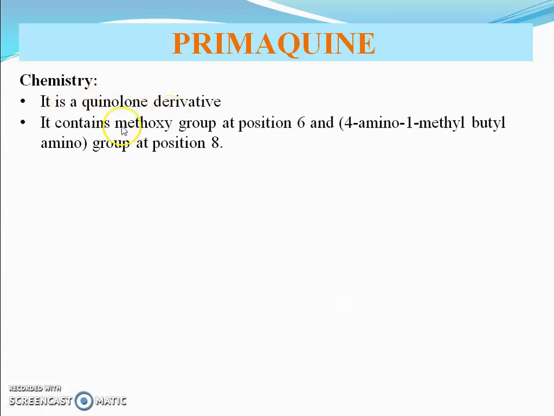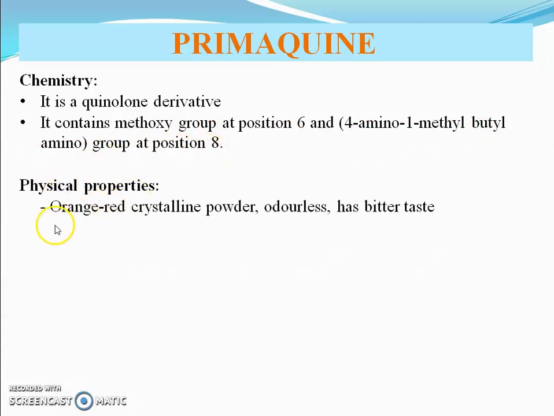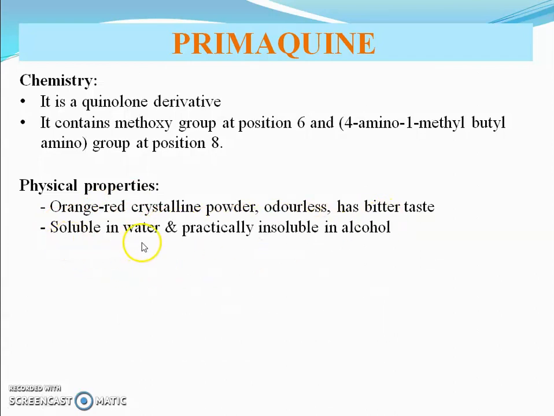Next drug is primaquine. Chemistry. It is a quinoline derivative. It contains a methoxy group at position 6 and a 4-amino-1-methylbutylamino group at position 8. Physical property. It is an orange-red crystalline powder, odorless, and it has a bitter taste. It is soluble in water and practically insoluble in alcohol.